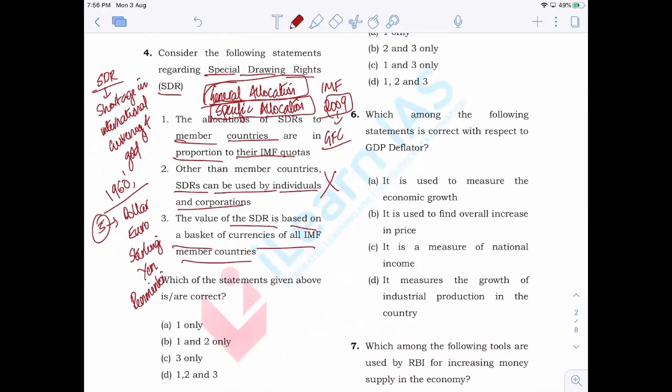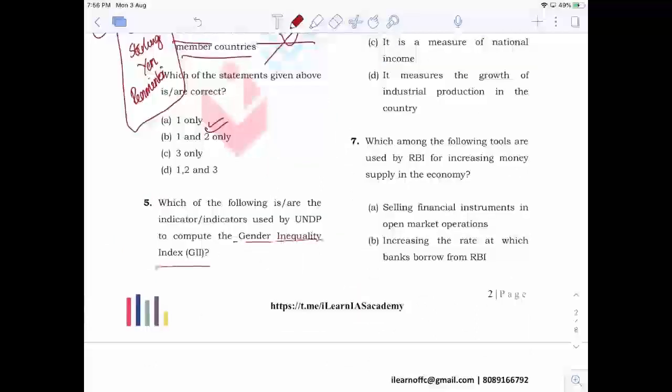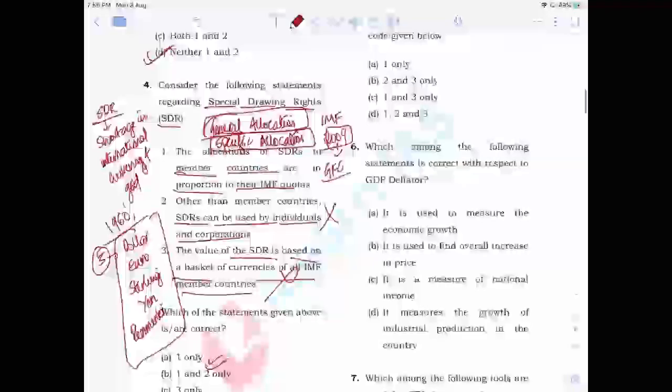Clear. So these are the 5 currencies that is currently there in the SDR basket, and it is based on the value of these currencies and the weightages given to each and every currency that the value of SDR is decided. So here the answer is one only. These two are wrong. And next is the fifth question related to that of gender inequality index calculated by UNDP.